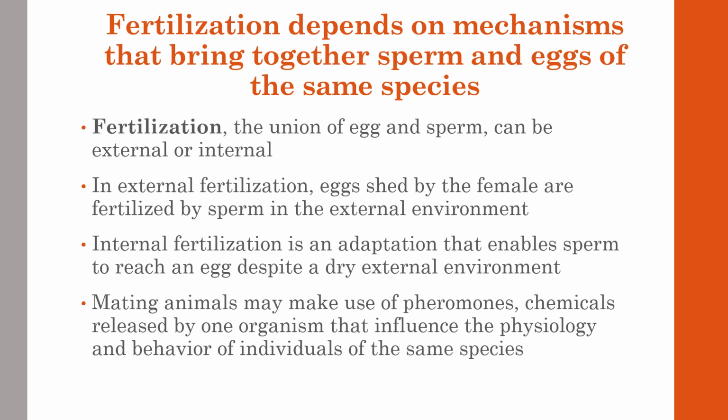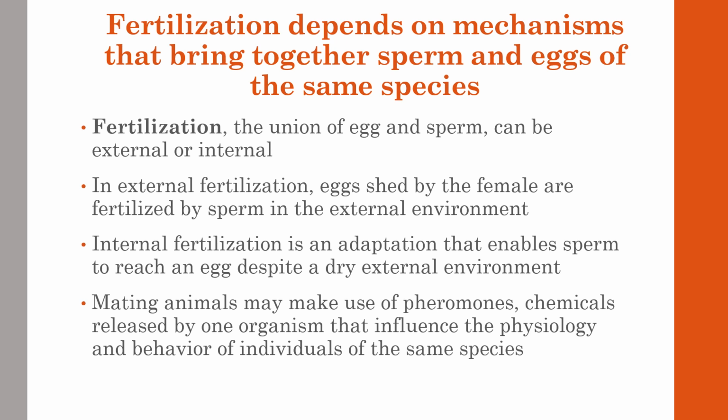Then moving on to internal fertilization, that's when there's an adaptation that enables sperm to reach an egg despite a dry environment. Some species have physiological features that help them collect sperm, and the young develop inside instead of being exposed to external factors.